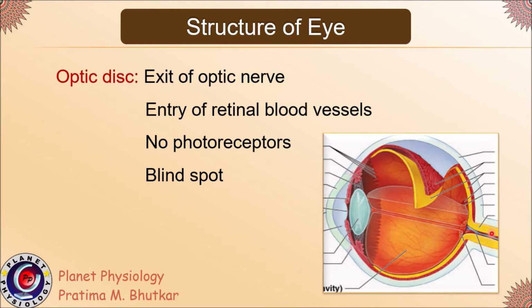As this is just a point of entry or exit of certain structures, there are no photoreceptors in this area. That means rods and cones are absent in the area of the optic disc. Because photoreceptors are absent, an image cannot be formed, and therefore it is called the blind spot. The blind spot is present in each and every person, and therefore it is also called the physiological blind spot.